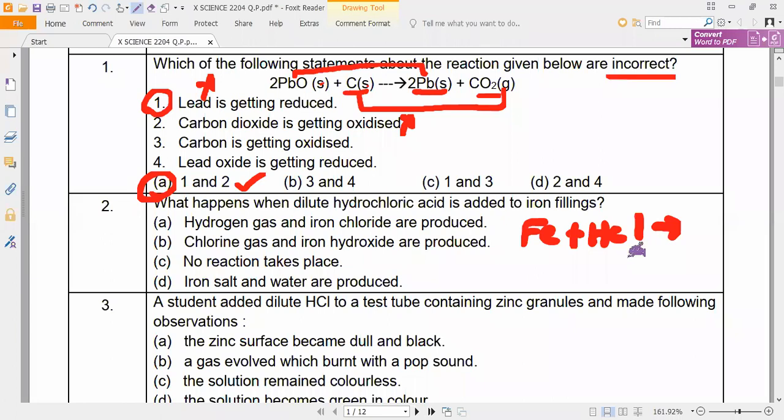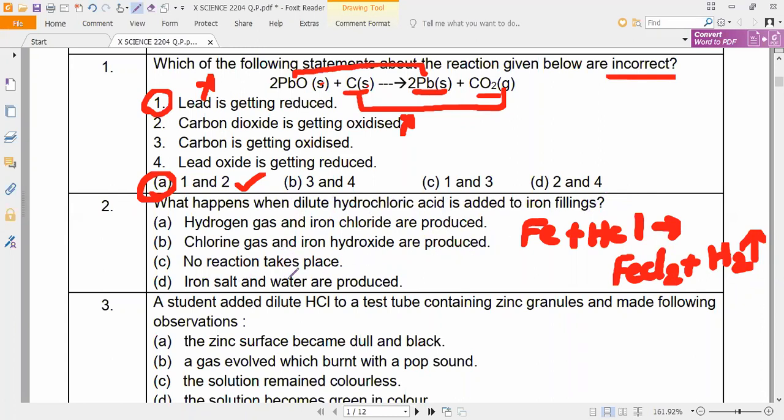Iron will react because iron is more reactive than hydrogen, so we get hydrogen gas. Metal plus acid will give you salt plus hydrogen gas. So what happens when dilute hydrochloric acid is added to iron filings? Option A, hydrogen gas and iron chloride are produced. Next, chlorine gas and iron hydroxide are produced.